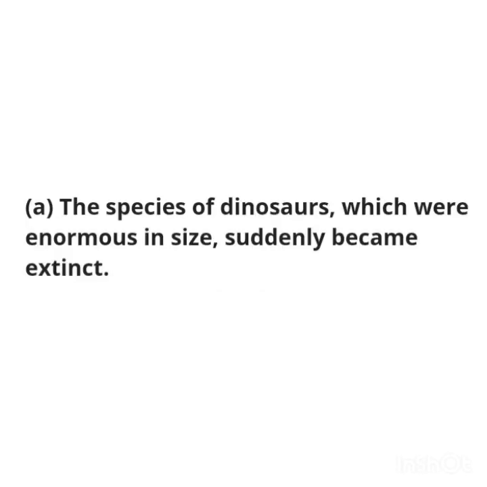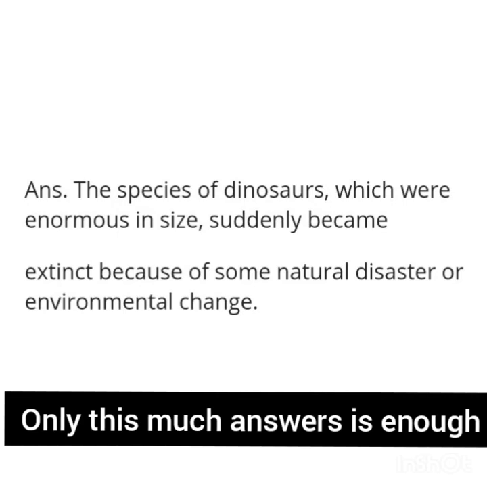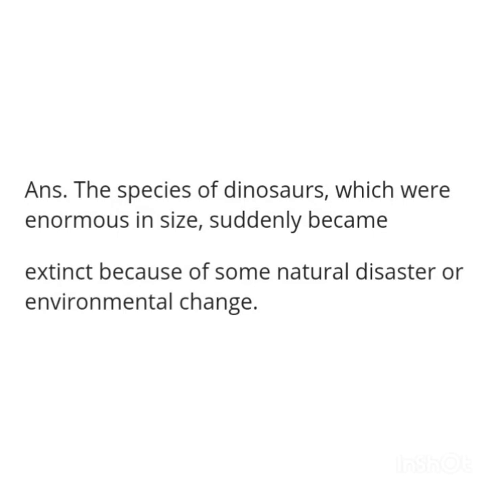Now see the question number 4, give reasons. The first one: the species of dinosaurs which were enormous in size suddenly became extinct. Extinct means destroyed. Why did dinosaurs become extinct? See the reasons. First, according to Darwin, the species that cannot adapt to environmental changes become extinct in the process of evolution. Second reason, some sudden natural disaster or environmental change is believed to be responsible for the extinction of enormous dinosaurs. That's why enormous dinosaurs became extinct.